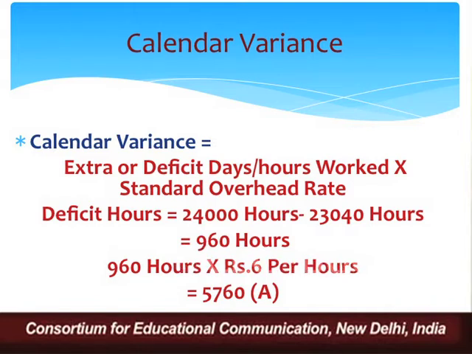Remember, there can either be deficit days or there can be some additional days worked, if information is given in terms of days. If it is given in terms of hours, there can be extra hours or deficit hours. So whatever the case is, accordingly we can modify the formula. Here in this question, we'll be using extra or deficit days. We are having deficit days into standard overhead rate. Deficit hours are, we were supposed to work for 24,000 hours, but we worked for 23,040 hours. So deficit hours are 960 and rate is given to us 6 rupees per hour.